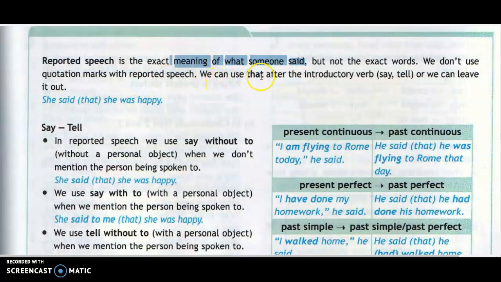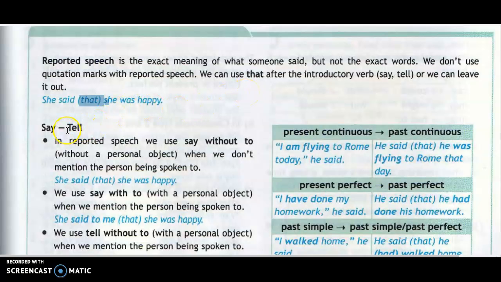We can use the word that instead of the quotation marks. After the introductory verbs say and tell, we use that. Sometimes some people use it, some people don't, or we can leave it out. For example, she said that she was happy. So we don't use commas here, like saying I am happy, and then she said.